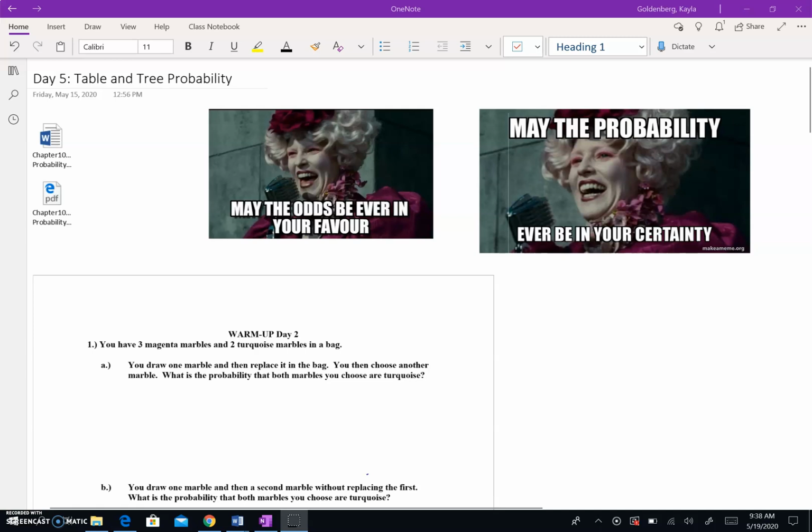We're going to be looking at probability calculated with tables as well as with trees. So kind of, has a little bit of alliteration there. Now before we do, we're going to do a little bit of warm-up of the basic probability that we saw in the last video with replacement and not replacement. Those are those big vocab words we talked about.